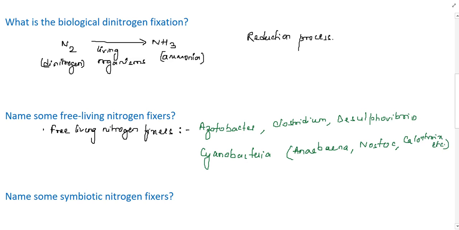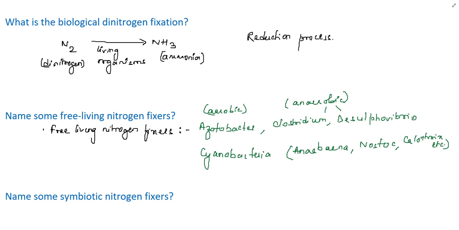So what I said, among free living nitrogen fixers, some are aerobic, some are anaerobic. Azotobacter is aerobic. Clostridium and Desulfovibrio both are anaerobic. Aerobic means they will grow only in presence of oxygen, anaerobic means they will grow in absence of oxygen. So did you get me?